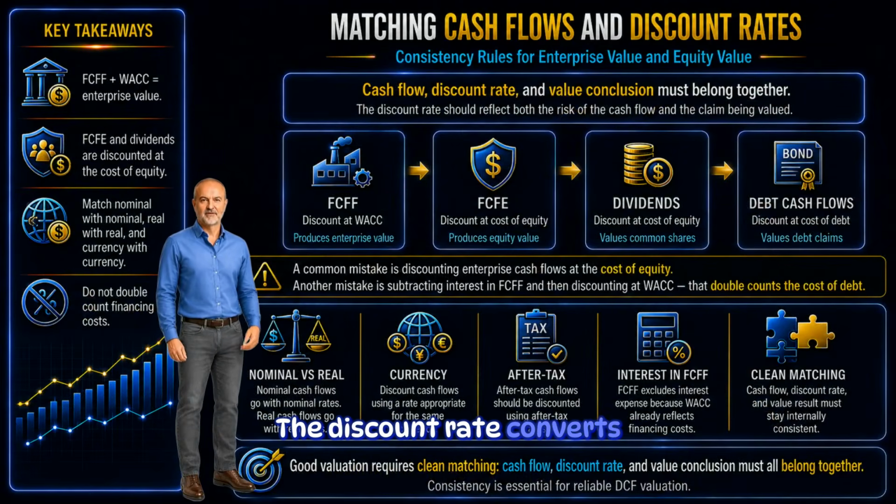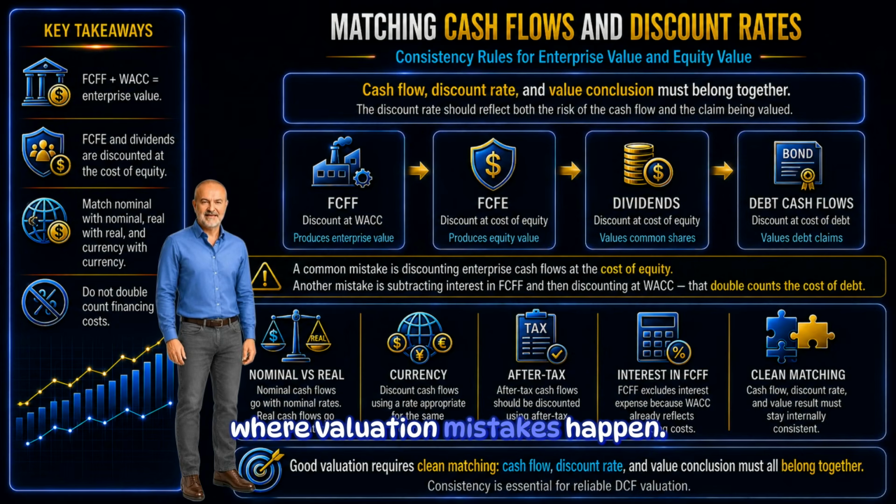The discount rate converts expected future cash flows into present value. It should reflect both the risk of the cash flows and the claim being valued. This is one of the most common places where valuation mistakes happen.